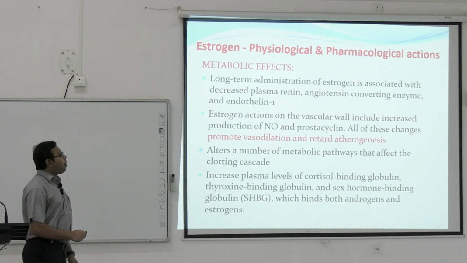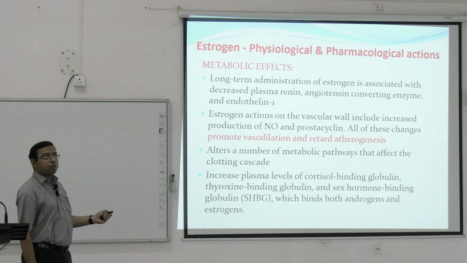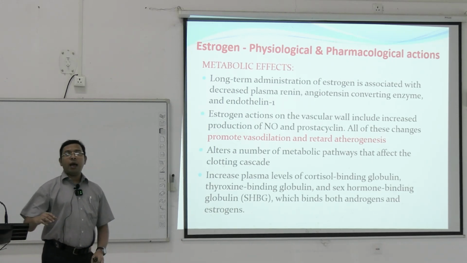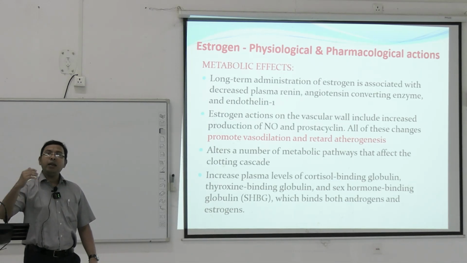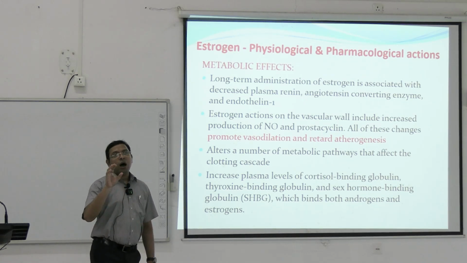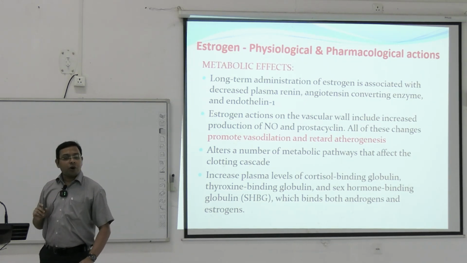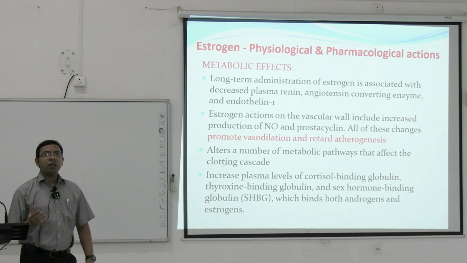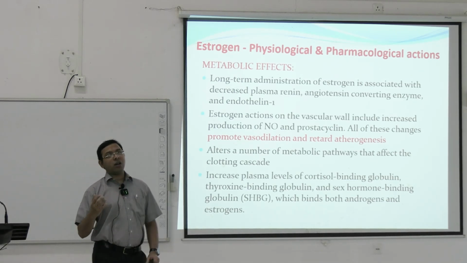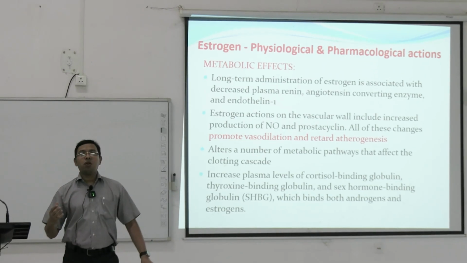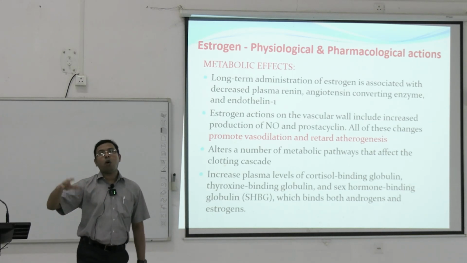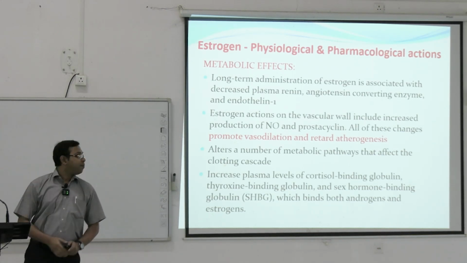Metabolic effects: long-term administration of estrogen is associated with decreased plasma renin, angiotensin converting enzyme and endothelin 1. Estrogen has been shown to decrease the LDL level and increase the HDL level. We know LDL is the bad cholesterol and high density lipoprotein, HDL, is the good lipoprotein. So in females, if there is sufficient estrogen, there is decreased atherosclerosis. That's why the chances of atherosclerosis, myocardial infarction or other cardiovascular problems are less in females in comparison to males. So that is the physiology.